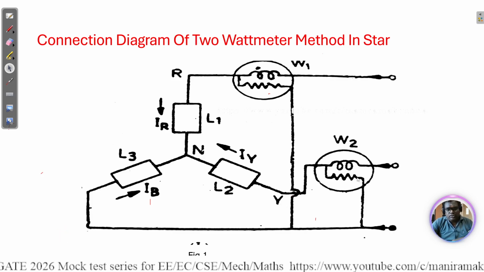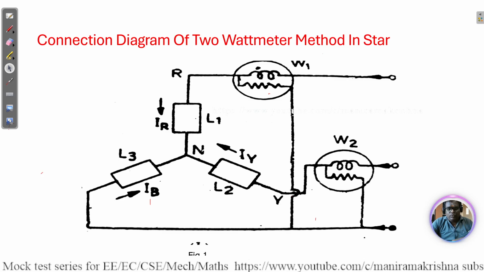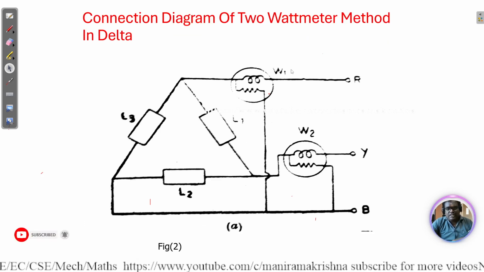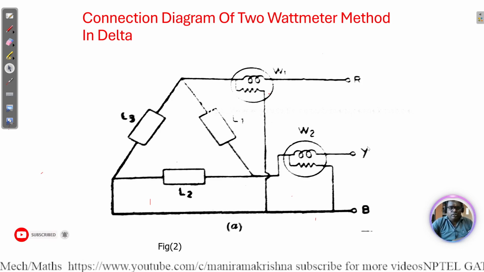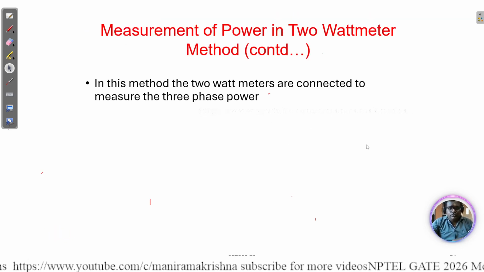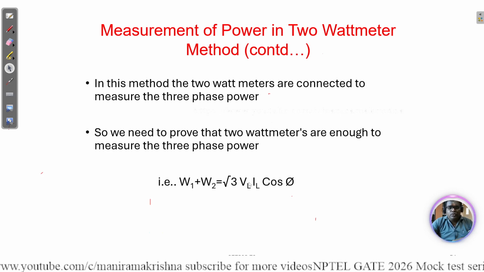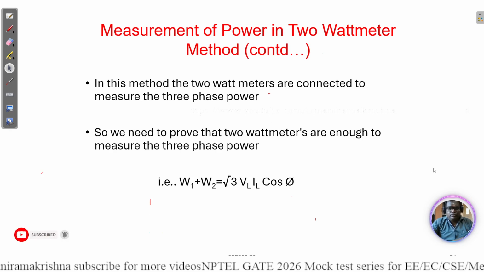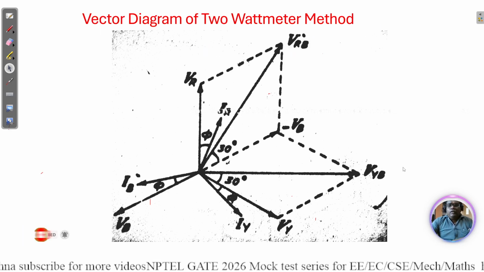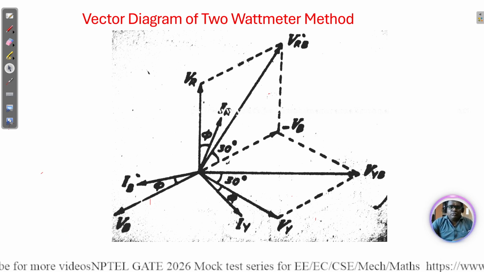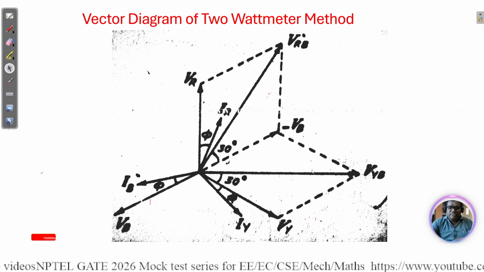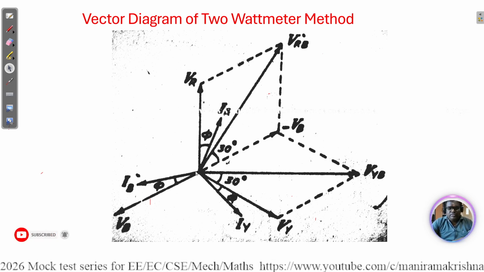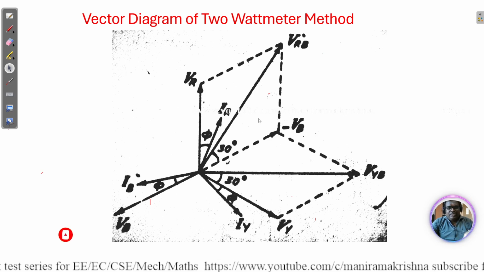How much power is flowing in the circuit is what we are calculating. So this is for the delta connection, and for the delta connection, how it is measured: root 3 VL I cos phi. W1 and W2 are nothing but the readings we get in the watt meters. We can see the 2 watt meter method with the vector diagram.